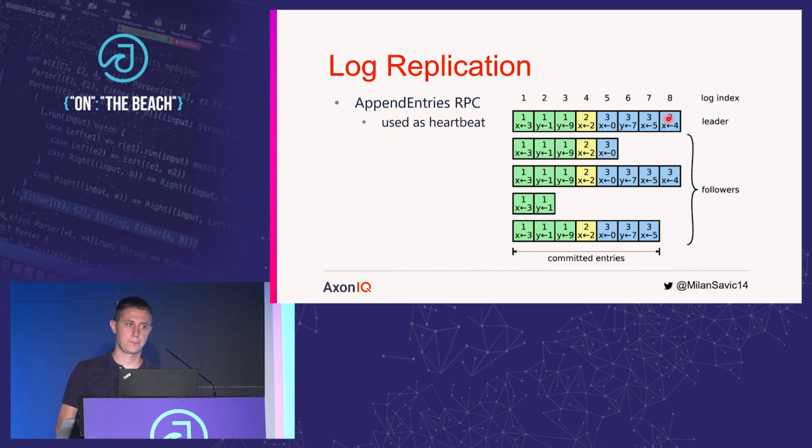We appended new events to our log, so we are going to try to replicate those events to other nodes in the cluster. For that, we are using the append entries RPC, which will contain the current term and current index of that log entry that we want to replicate, as well as the entry itself. Similarly to leader election, when we receive a majority of responses stating OK, we managed to replicate that information to our logs, we are going to state that this entry is committed.